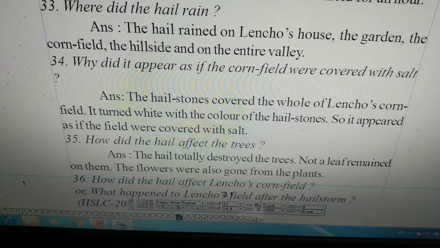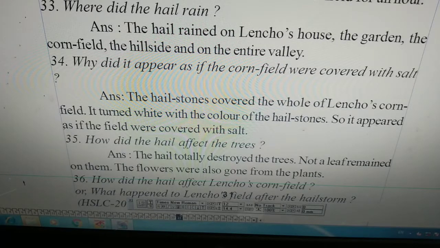Actually, it is the art of speaking. He repeated the words. Actually, the garden, Lencho's house, the cornfield, the hillside, all are included in the valley where Lencho lived. But he repeated to emphasize the intensity of rain. That's why he repeated. The hail rained on Lencho's house, the garden, the cornfield, the hillside, and on the entire valley.